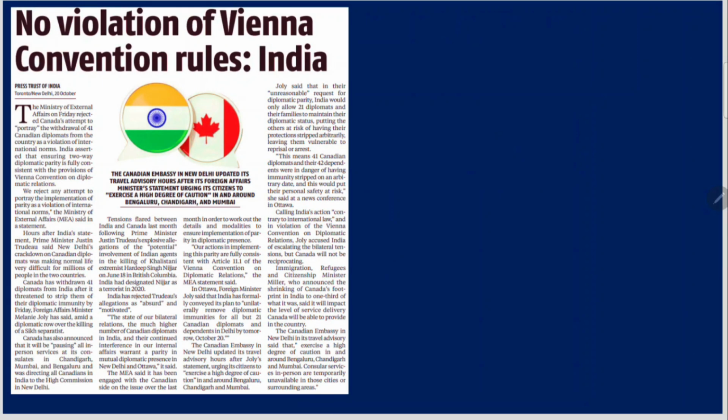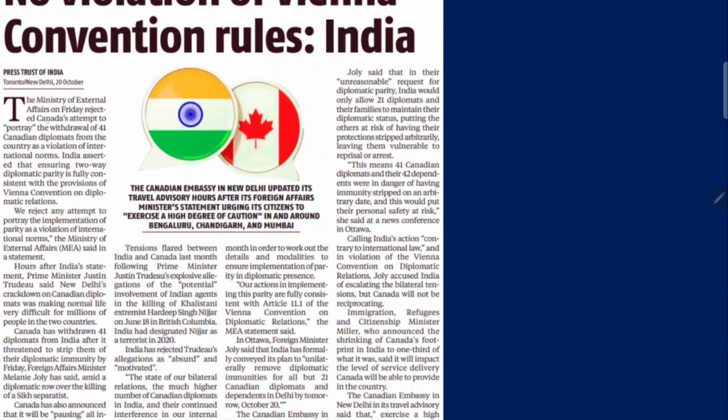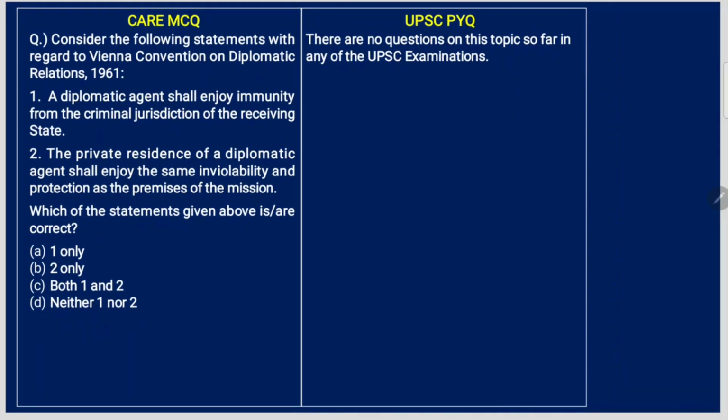Next article. No violation of Vienna Convention rules, says India. The Ministry of External Affairs on Friday rejected Canada's attempt to portray the withdrawal of 41 Canadian diplomats from the country as a violation of international norms. India asserted that ensuring two-way diplomatic parity is fully consistent with the provisions of Vienna Convention on diplomatic relations. So there's a tussle that's going on between India and Canada. So this article is about that on a diplomatic front. Yeah, now we'll see the MCQ related to this.